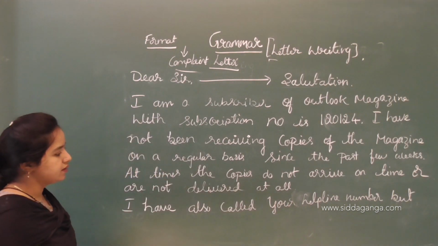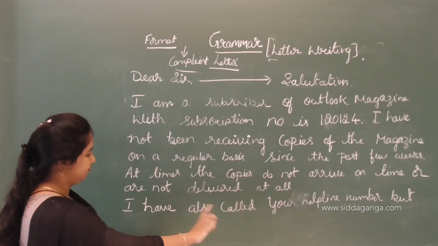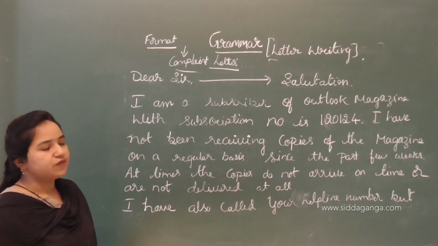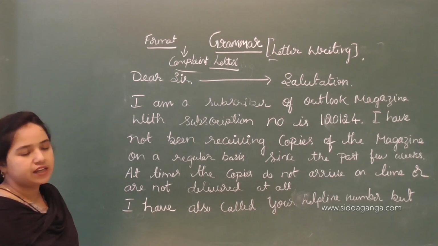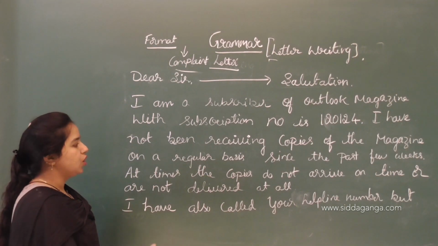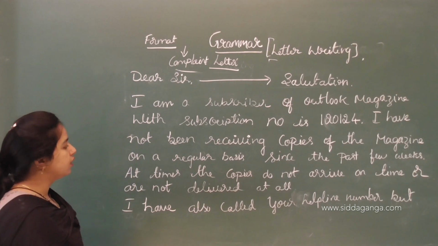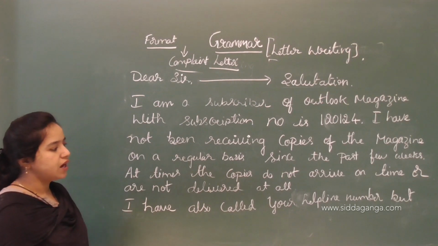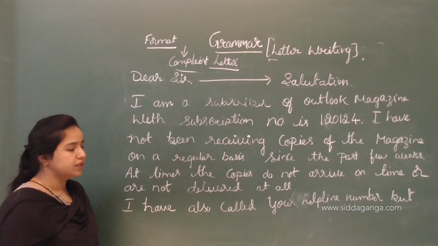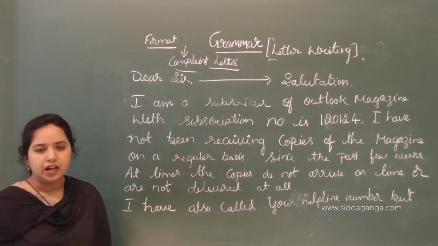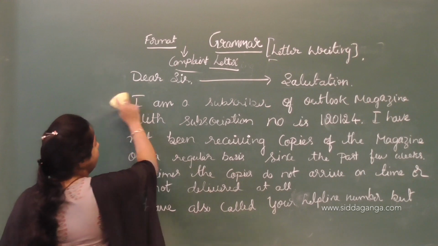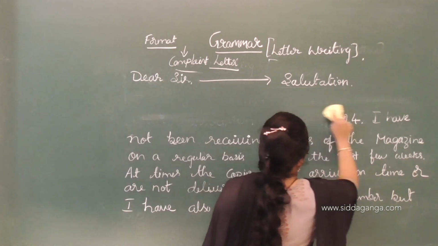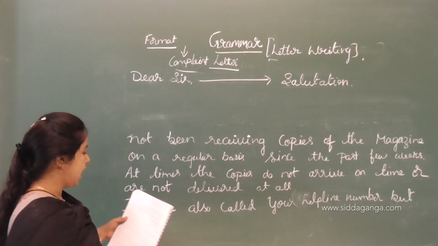So how you are writing this, okay, at the end I have written. I am a subscriber of Outlook magazine with subscription number 120 124. I have not been receiving copies of the magazine on a regular basis since the past few weeks. At times the copies do not arrive on time or are not delivered at all. I have also called your helpline number, but the issue has not been fixed.